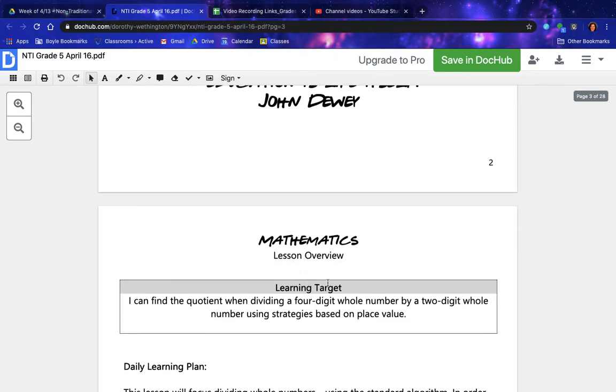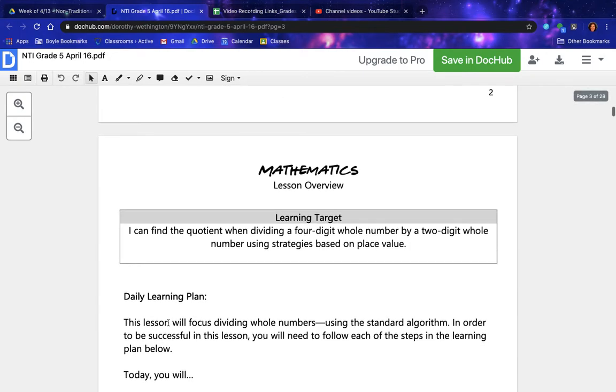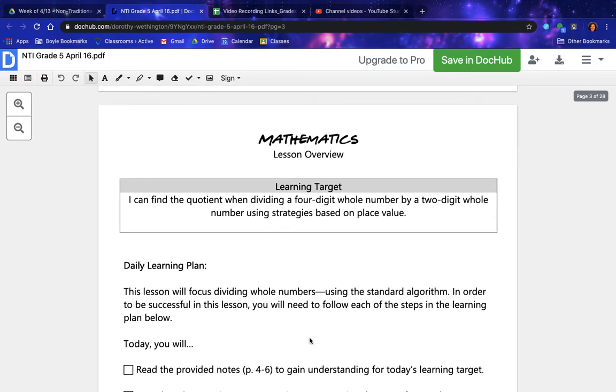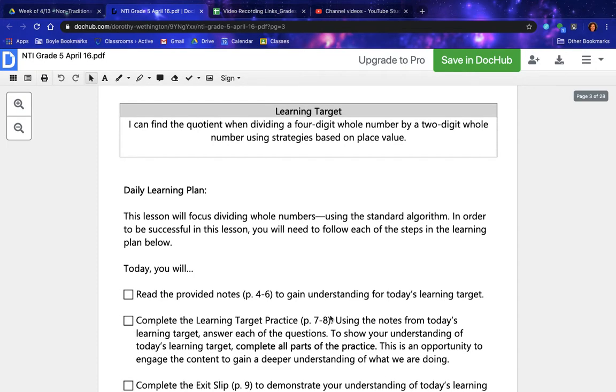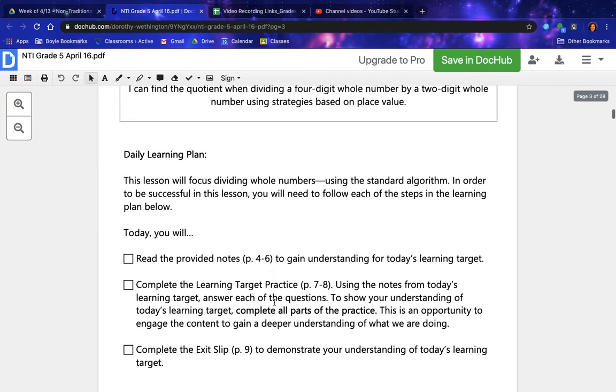Mathematics Lesson Overview. Learning Target. I can find the quotient when dividing a 4-digit whole number by a 2-digit whole number using strategies based on place value. Daily Learning Plan. This lesson will focus on dividing whole numbers using the standard algorithm. In order to be successful in this lesson, you will need to follow each of the steps in the learning plan below. Today you will read the provided notes, pages 4 through 6, to gain understanding for today's learning target.